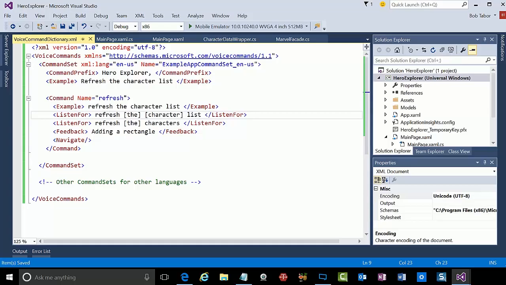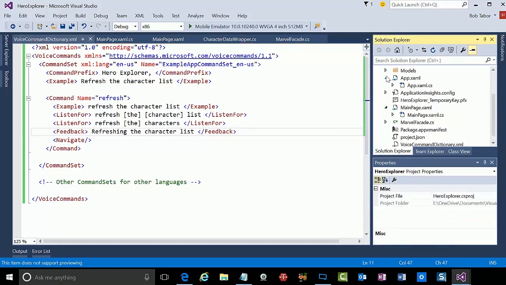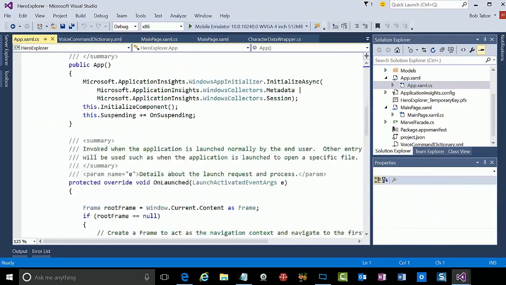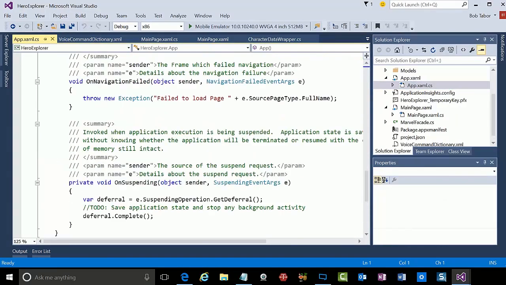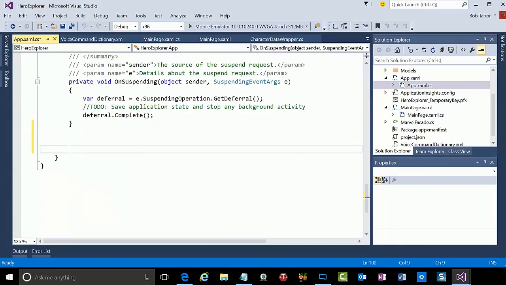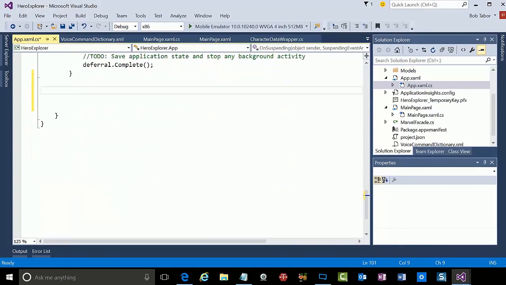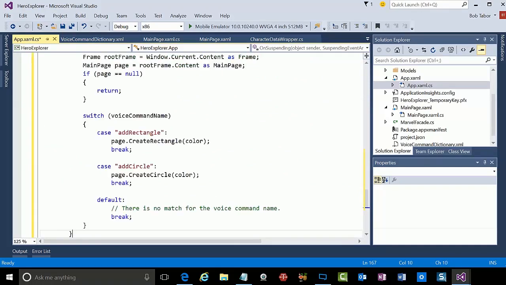Then the feedback we want is refreshing character list. All right, so that part's done. The next thing that I want to do is go to the App.xaml file. Let's open it up here, and I'm going to override a method that you cannot see, and I'm actually just going to copy and paste it from this Cortana example, and then we'll strip out the things we don't need from it.